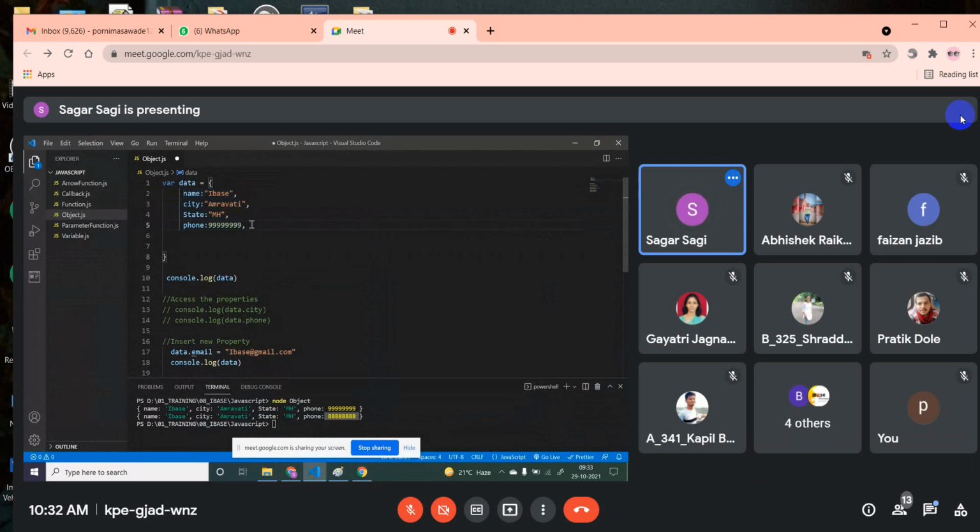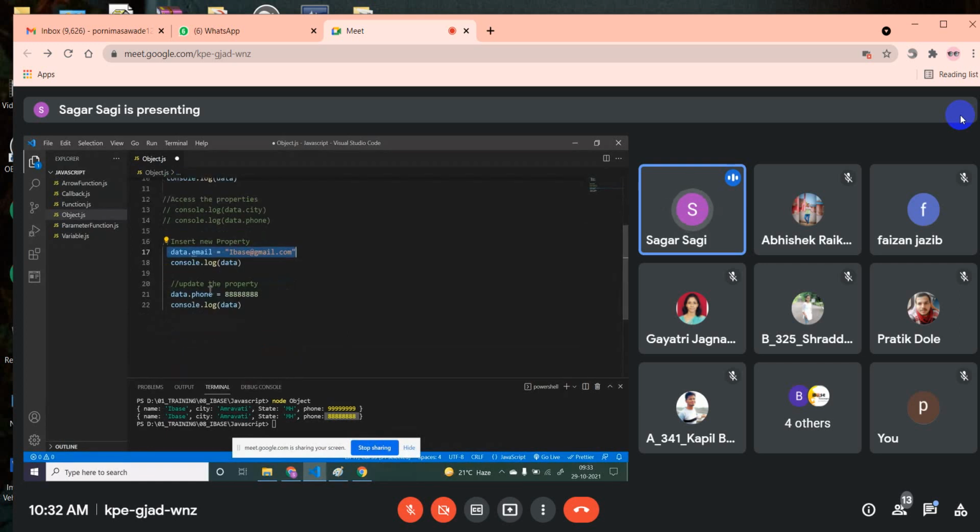If a property with that key is not present, then it will do insertion. For example, when I was adding this email, there was no property with the key email. So it did insertion. If the key is not present, it will do insertion.